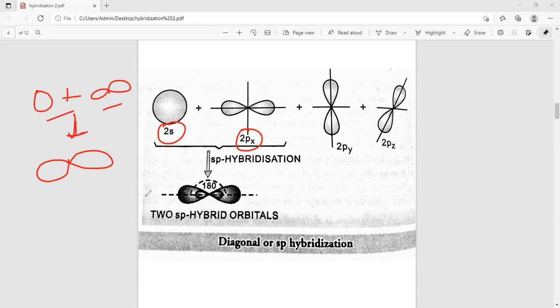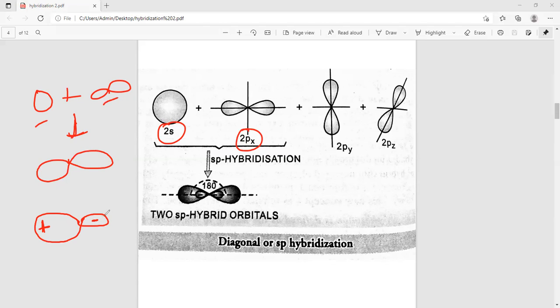There are two atomic orbitals that take part in hybridization. After hybridization, each has two lobes: one is greater and the other is smaller. The larger lobe carries positive charge, while the small lobe carries negative charge.